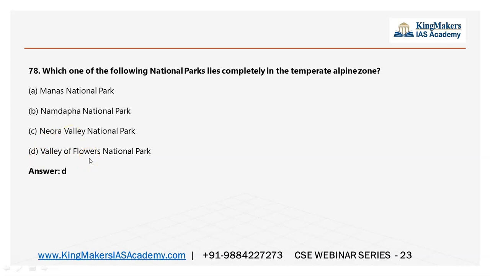If you have understood that it is a temperate alpine zone, you could have made it right. So it is better for you to understand and remember that whatever is above the Tropic of Cancer is all temperate zone. Most of Uttar Pradesh and all is above the Tropic of Cancer, 23.5 degrees north.